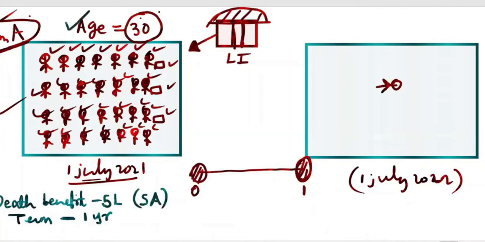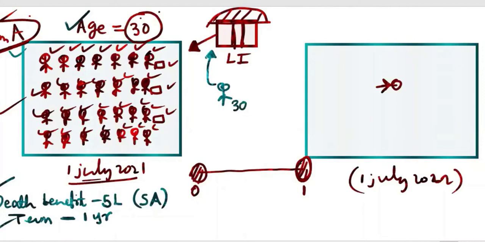Here I've written 1, 2, 3. Three things we know, because whenever a person goes individually, forgetting about the company, before giving the policy the insurance company will ask the age. Age is important. According to age they will quote the price. If this guy says I'm 30, then they will quote some price. That price we want to know now.